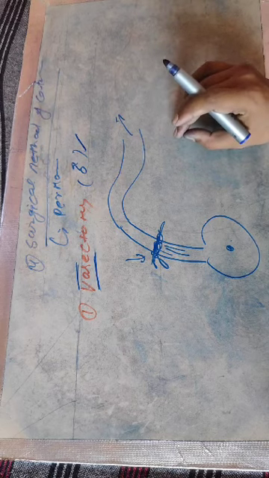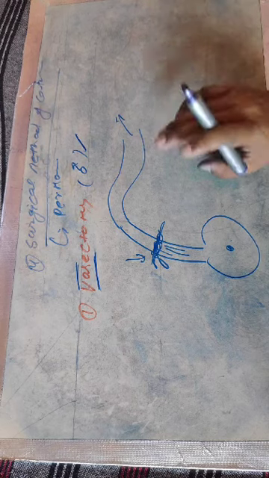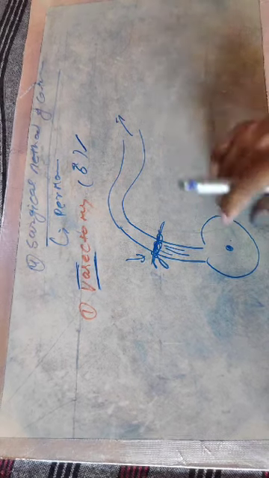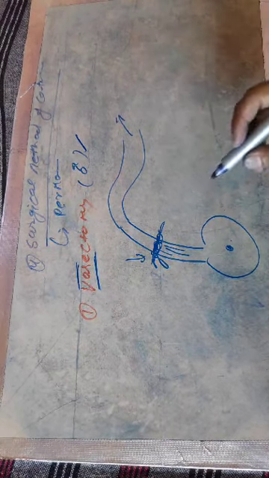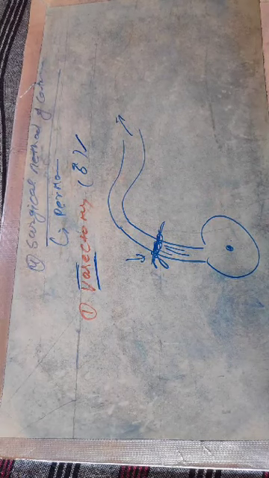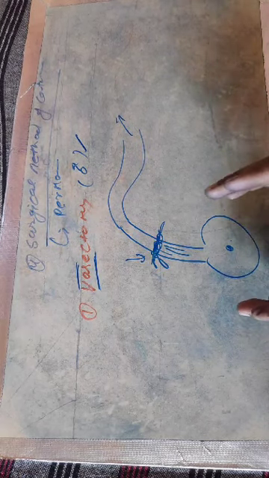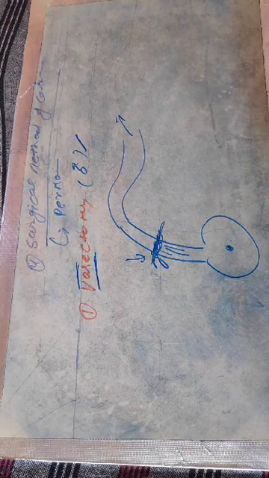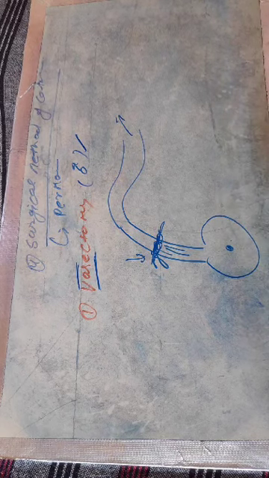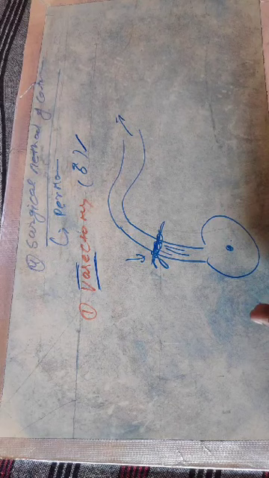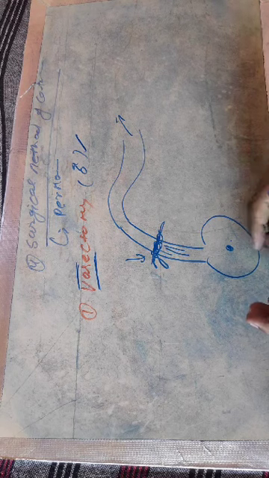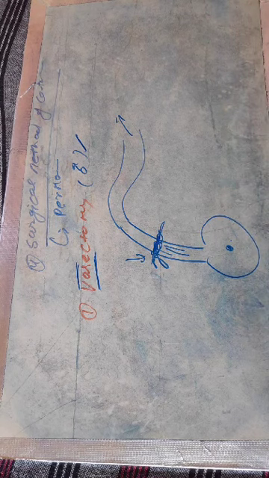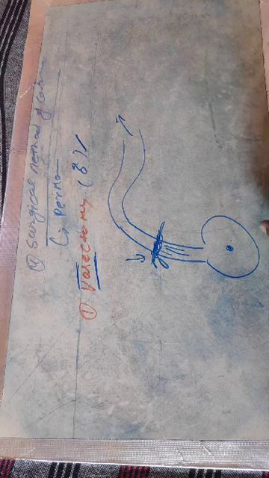More detail about the advantages and disadvantages of vasectomy is available in the notes. So what really happens in vasectomy? The vasa deferens is cut and later tied, not at the abdominal part, it is tied at the scrotal part. The testis is actually located outside of the body. So cutting and tying the vasa deferens at the scrotal part prevents the release of sperm from the testis. That is the permanent method of contraception.